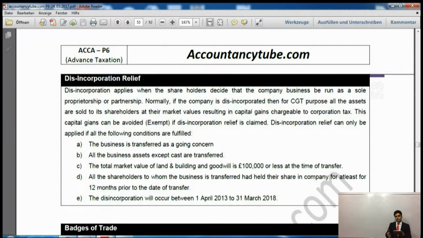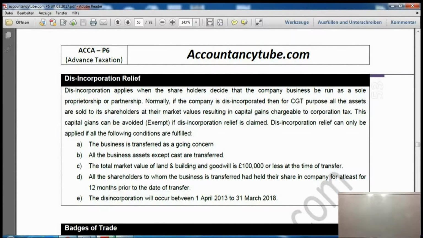You can only see the theory here. Now, can the examiner expect us to do some calculation on this one as well? Yeah, you are right. The examiner may ask you to do some calculations on this incorporation relief. However, he may ask you to do theory as well, because as far as calculations are concerned, they were already examined in F6. So the examiner says that they were already examined, so I don't need to examine it again. So the chances are he will expect commentary more than the calculations. But you must not ignore the calculations. They are equally important as theories. Alright? Now these are the end of our reliefs.